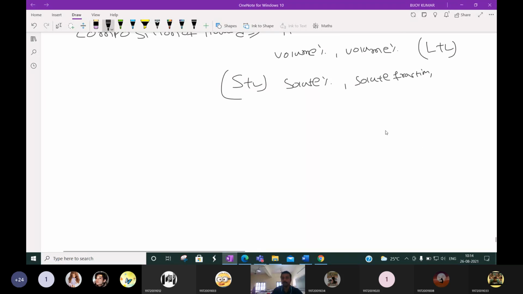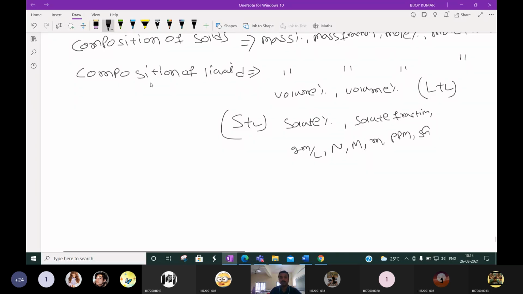Other units are gram per liter, normality, molarity, molality, and ppm. 1 ppm is equal to 1 mg per liter, and specific gravity. These are the things we discussed for representing the composition of liquid.